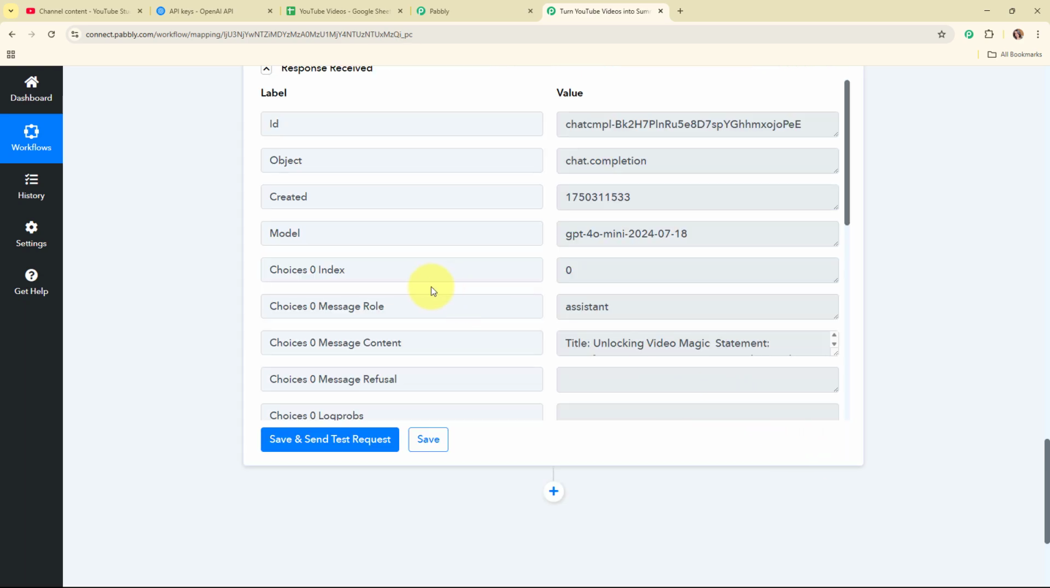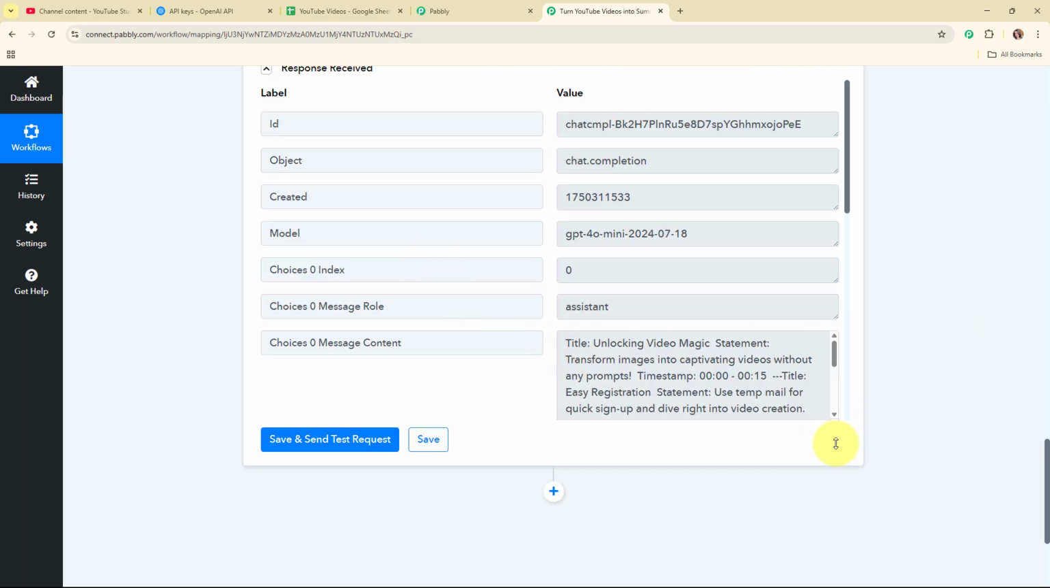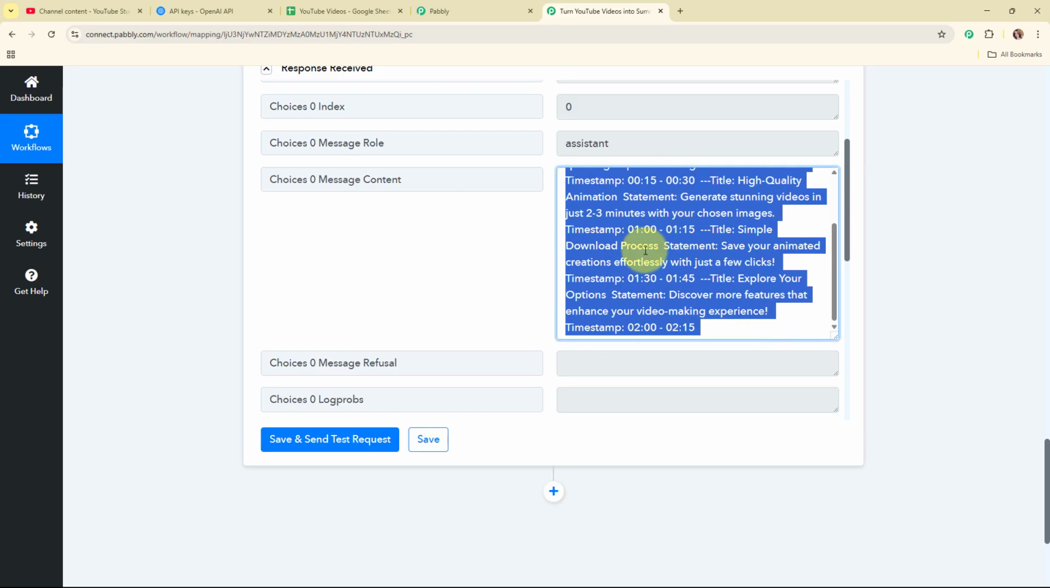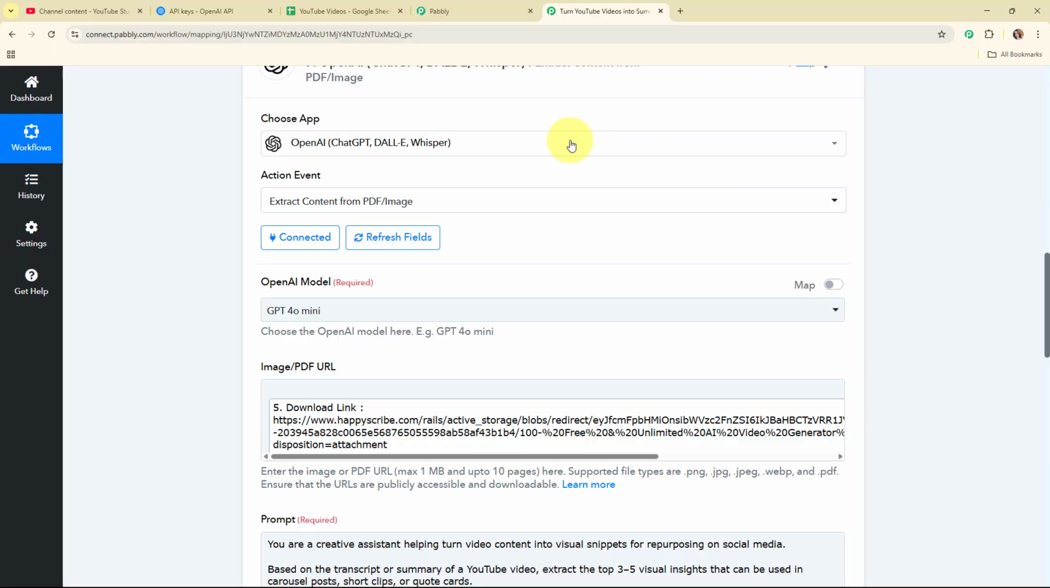And here you can see we have successfully received the insights over here, where we have received the entire insights generated by OpenAI in a paragraph format. So with this we have successfully set up this action step as well.